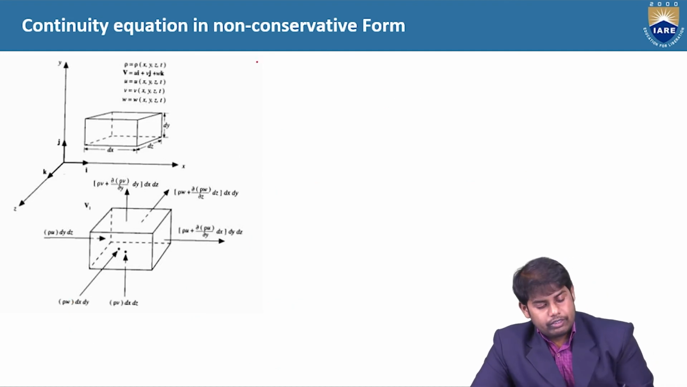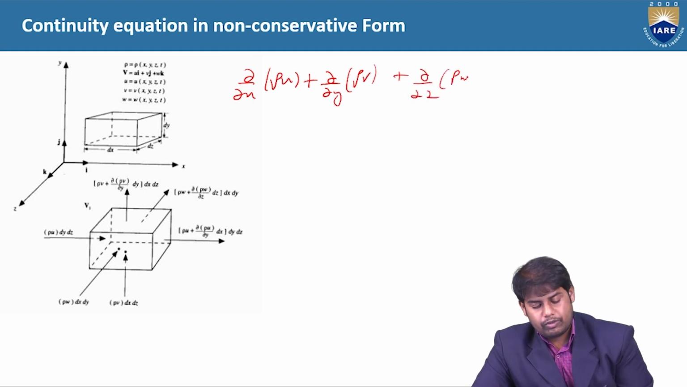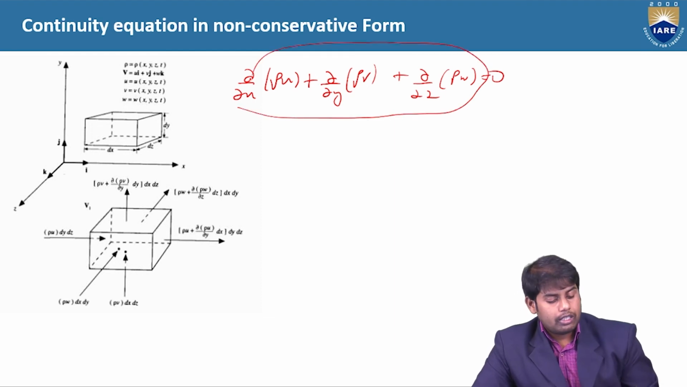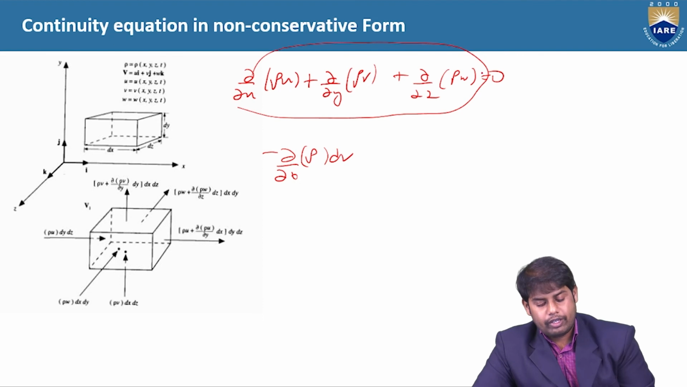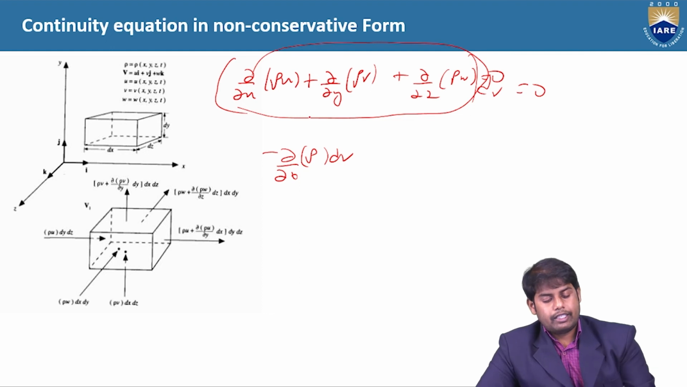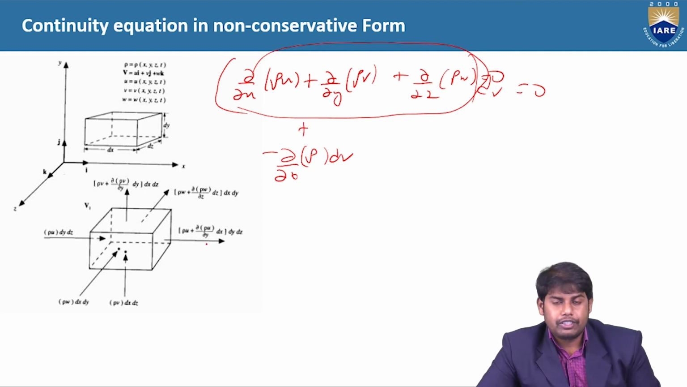Because of these faces, we have this equation: ∂/∂x of ρu plus ∂/∂y of ρv plus ∂/∂z of ρw is equal to 0. So this is due to the convective term. And here the rate of decrease of mass inside the fluid element is written as ∂/∂t of ρ dV, so we have dV everywhere. If we add these together, we'll get the continuity equation in differential form.